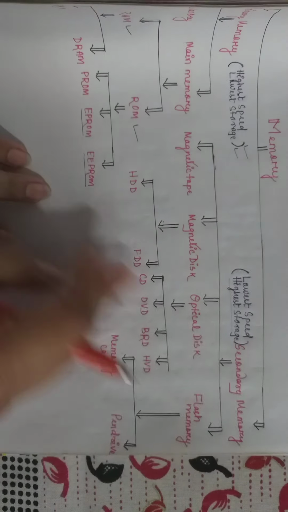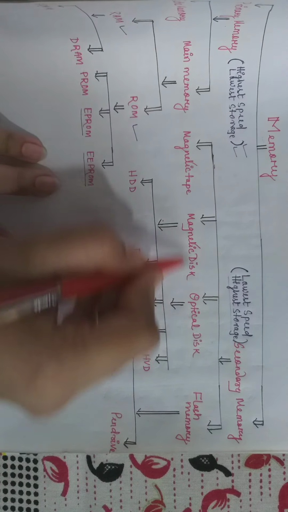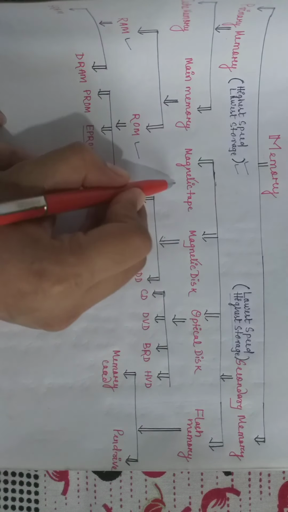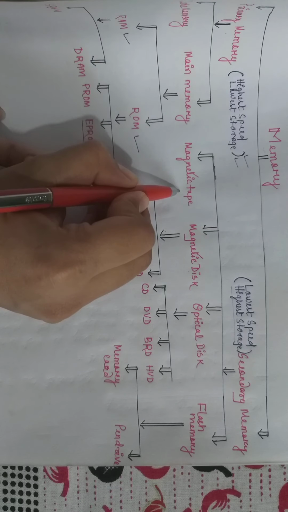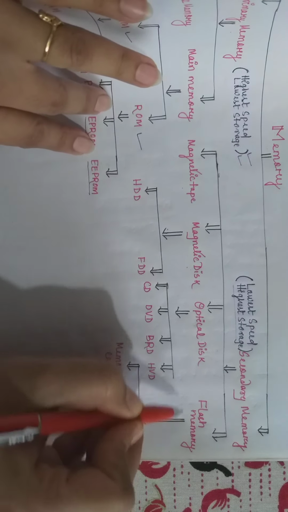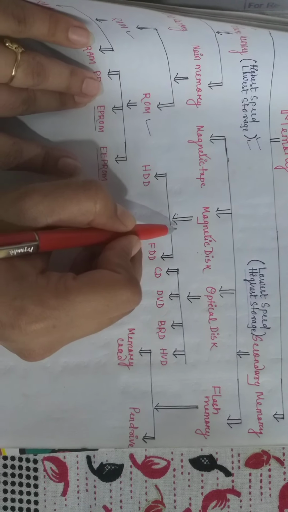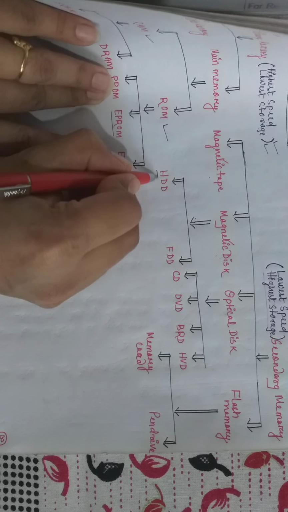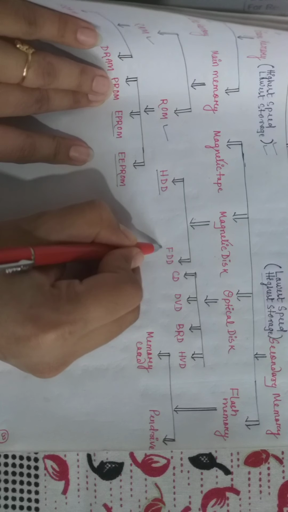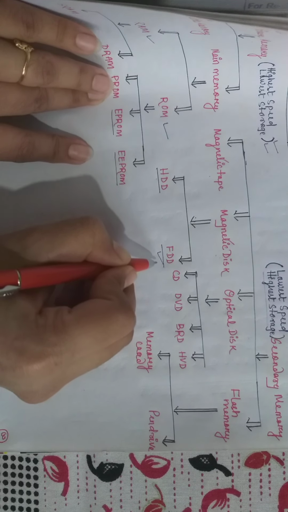Then we come to the secondary memory. Like the primary memory, secondary memory has various types. It is divided into four types: magnetic tape, magnetic disk, optical disk, and flash memory. Magnetic tape has no classification, but magnetic disk has two types. First one is HDD, second one is FDD, hard disk drive and floppy disk drive.